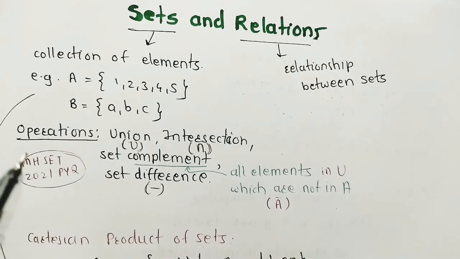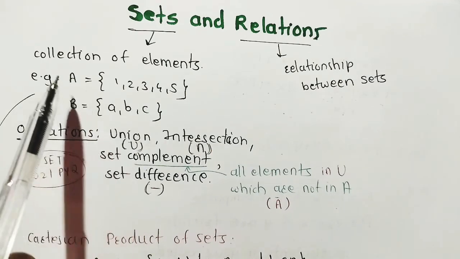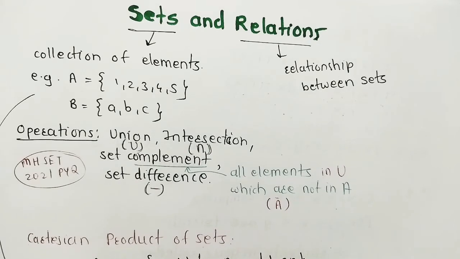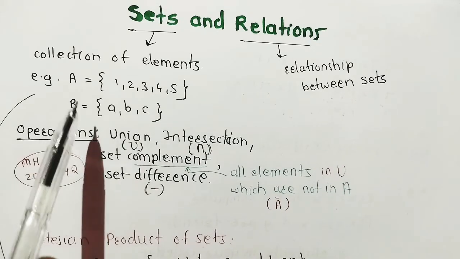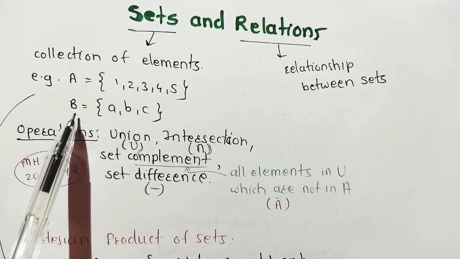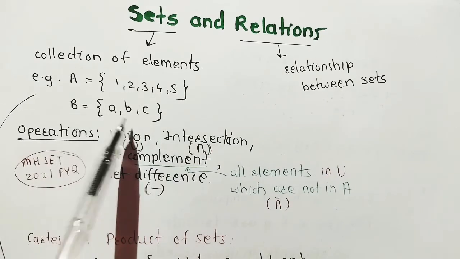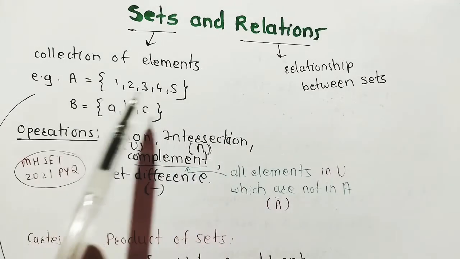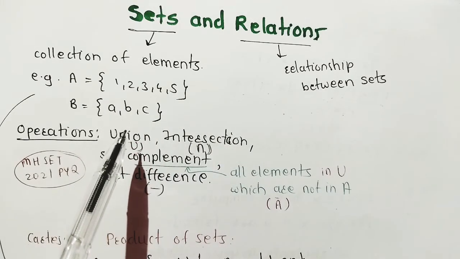What is the set? Set means what? Set of the numbers, set of the integers, set of the alphabets. This is called a set, means collection of elements. And what is relation? Relationship between the sets. If there are two sets, A, which is a set of integers, second is set of alphabets. Now, if there is a relation between these, there are a number of operations on these sets.